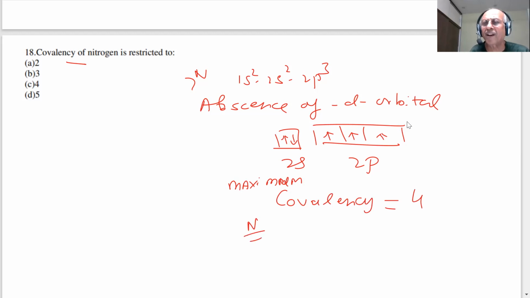Oxidation number can be higher, you know about that. But covalency is only 4. So what is the correct answer? Answer is C, student, 4. Maximum covalency of nitrogen is 4. D orbitals are absent, so we cannot just excite it. All right.